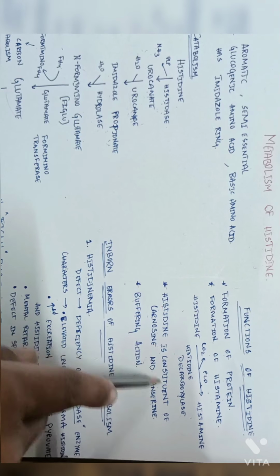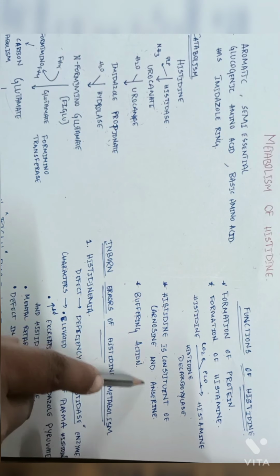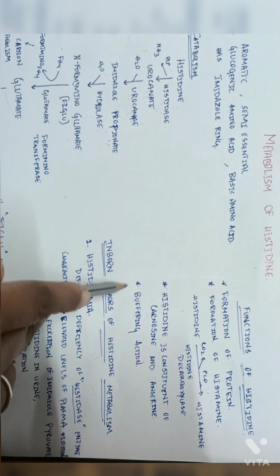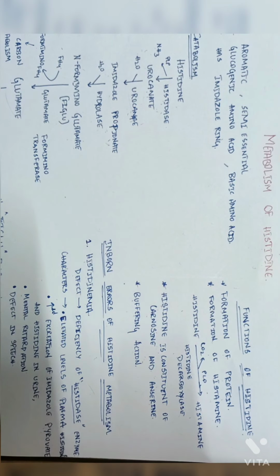Third, histidine is a constituent of carnosine and anserine. Carnosine and anserine are the dipeptides found in the muscle containing histidine. The carnosine is histidine plus beta-alanine and anserine is methylcarnosine. Fourth is the buffering action. The pKa value of histidine is 6.8 and it is very close to the physiological pH. So, histidine is responsible for buffering action of proteins.